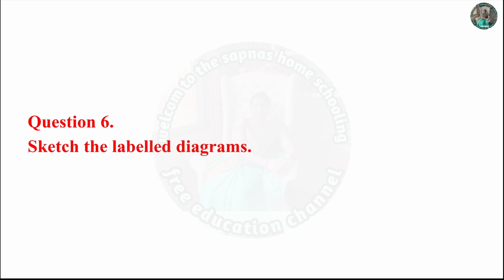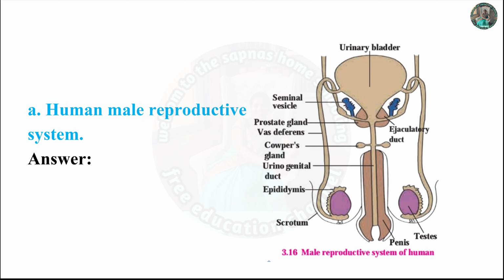Question 6. Sketch the labelled diagrams. A. Human male reproductive system.